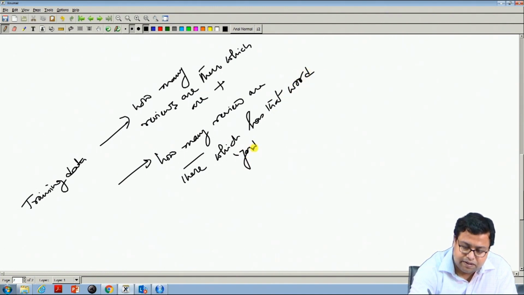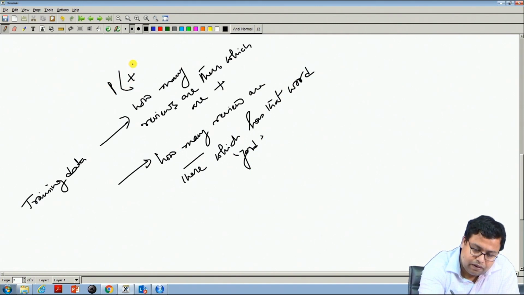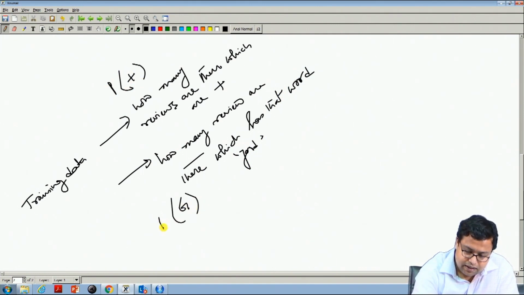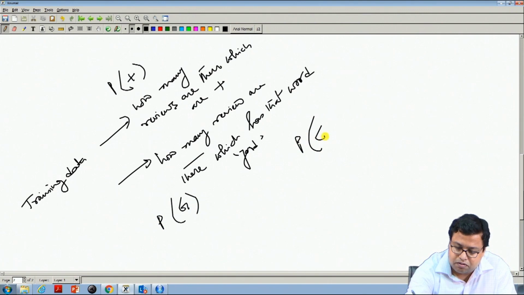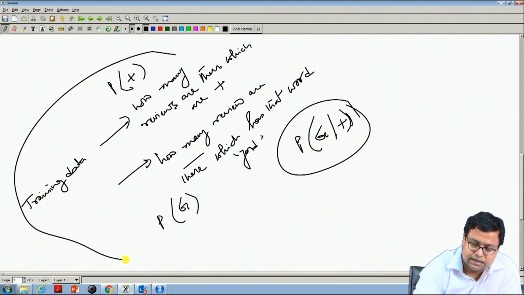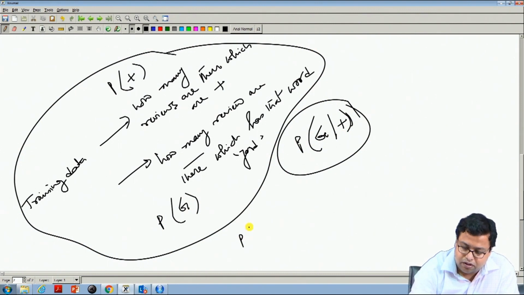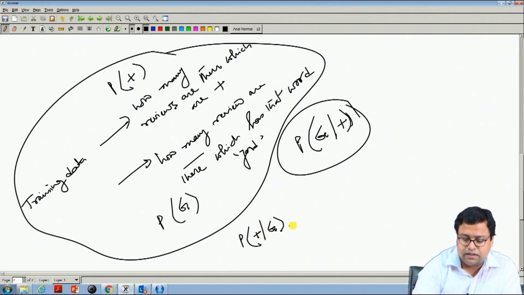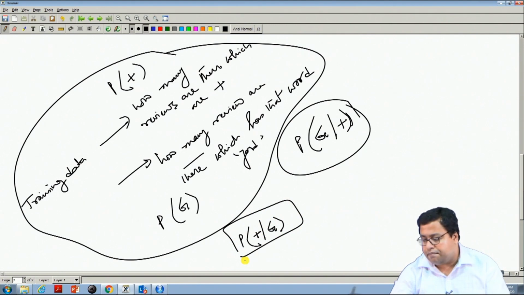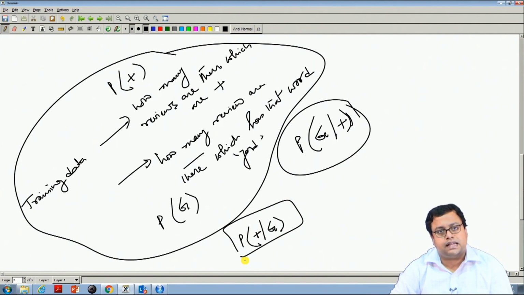So, this will basically be probability of plus and probability of G. Then we have to find out another calculation. If I can find out these things, then I can calculate probability of positive given G. So, these three simple calculations will be done by the naive Bayes algorithm.